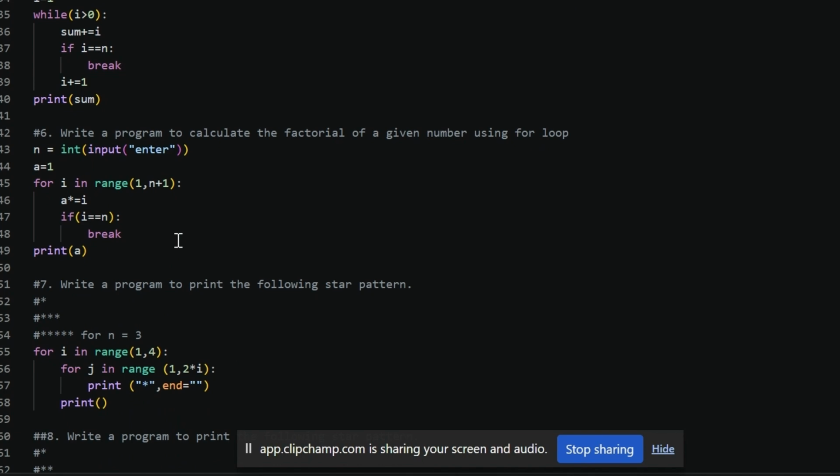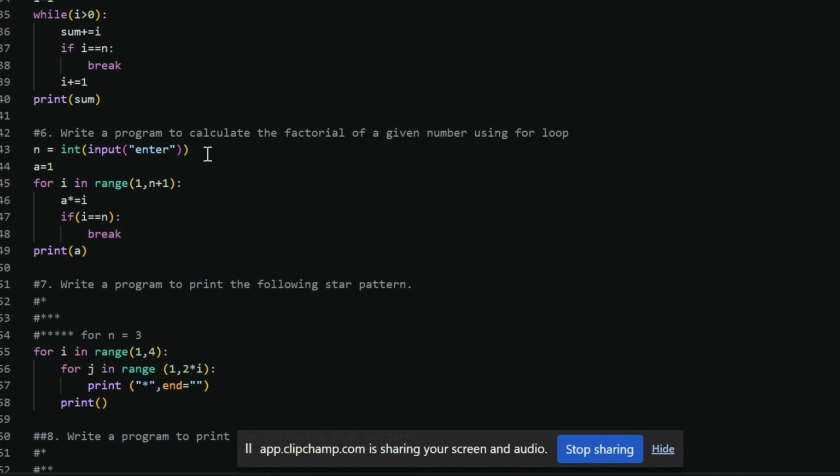Now the sixth question is, write a program to calculate the factorial of a given number using for loop. What do we mean by factorial? Like the factorial of 3 is 3 into 2 into 1, which is 6. The factorial of 5 is 120: 5 into 4 into 3 into 2 into 1.